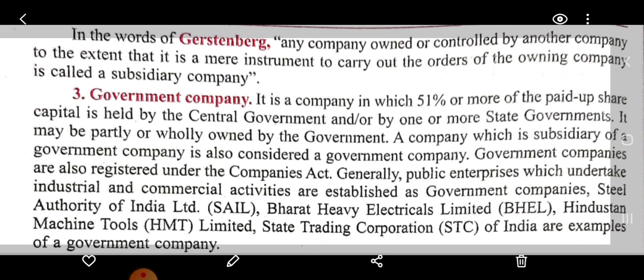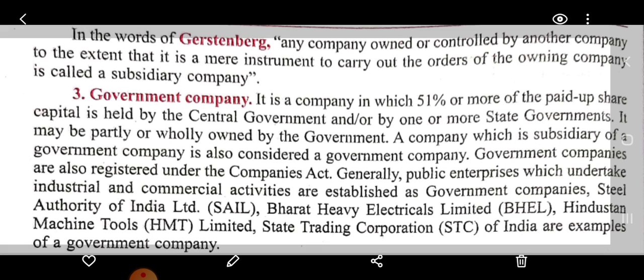Number 3, government company. It is a company in which 51% or more of the paid up share capital is held by the central government and/or by one or more state governments. It may be partly or wholly owned by the government. A company which is a subsidiary of a government company is also considered to be a government company.